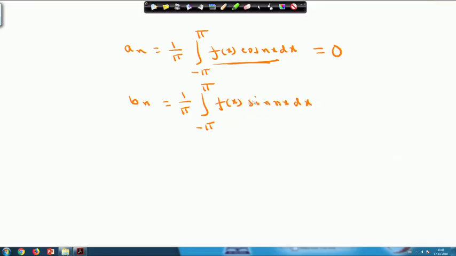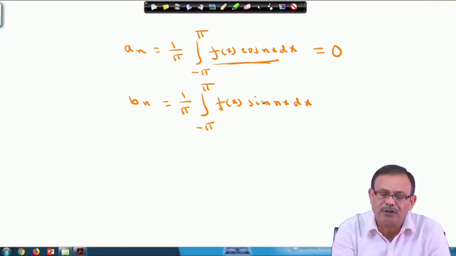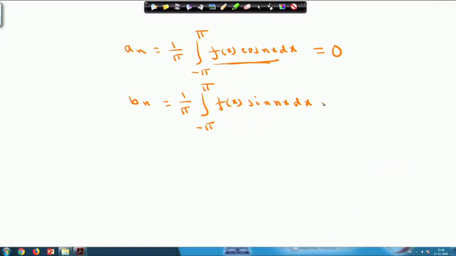Again, f(x) sin nx dx is an even function, since f(x) is an odd function. So from the properties of the definite integral, we can simply write it as 2/pi ∫ from 0 to pi of f(x) sin nx dx. Therefore, the Fourier series of an odd function consists of sine terms only, not the even cosine terms.